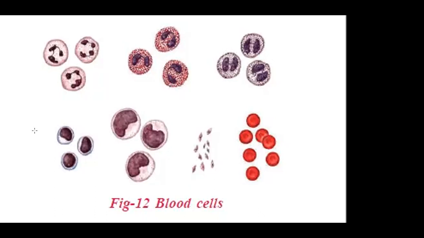These dead WBC come out of a wound as pus. Neutrophils are the first line of defense against bacteria. So they are called microscopic policemen.